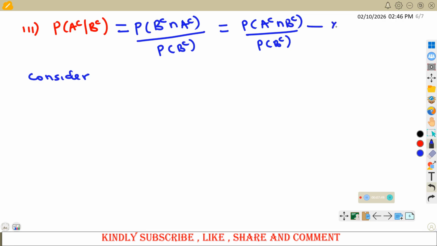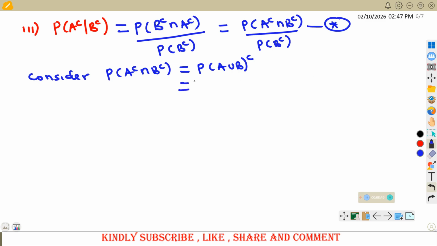First, we'll call this one equation star. I want to consider probability of A complement intersection B complement. This is the same as, by De Morgan's rule, the probability of A union B, everything complement. And I have to again remind all of us: don't say that probability of A complement intersection B complement is probability of A complement times probability of B complement, because we proved that in some of the results. But don't put it there, because here they have not said that A and B are independent events. You only do that if they are independent events. I hope that one is very okay.